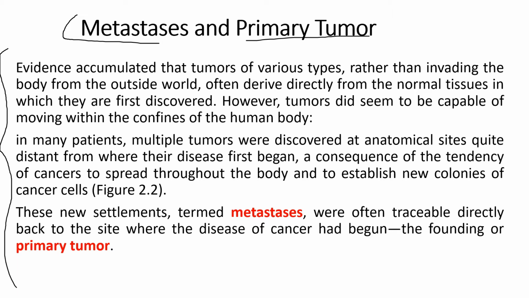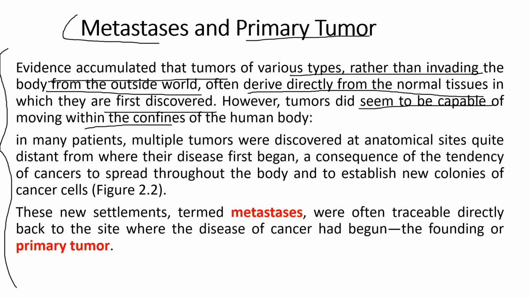So evidence accumulated that tumors of various types, rather than invading the body from the outside world, often derive directly from normal tissues in which they are first discovered. However, tumors did seem to be capable of moving within the confines of the human body. We know a large number of people in India and the world are suffering from cancers.